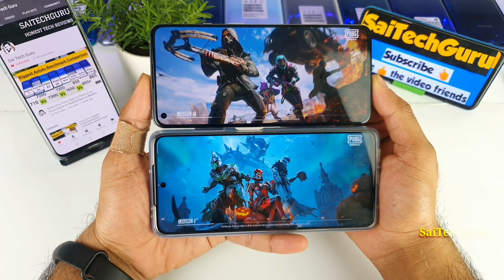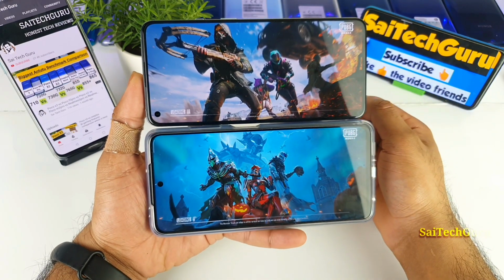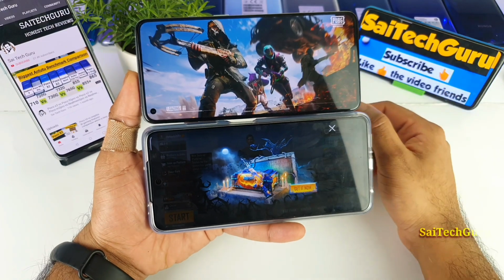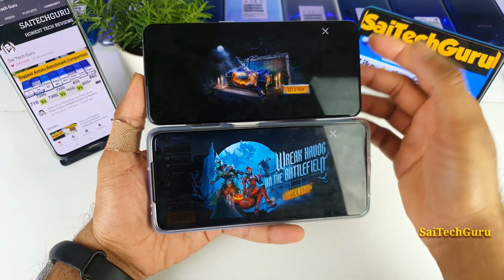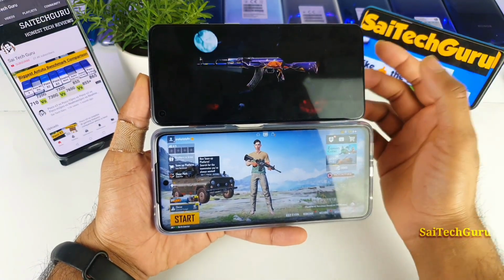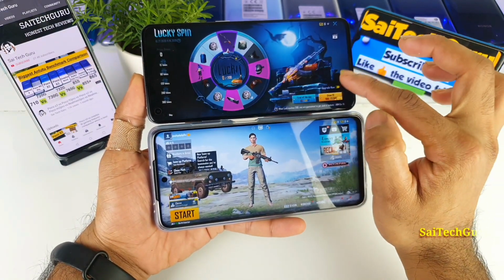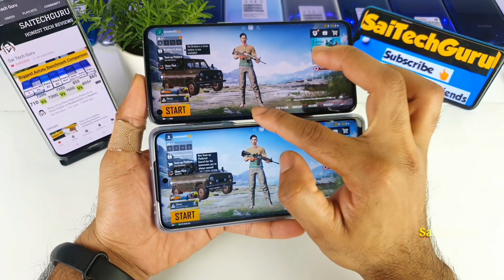So let's see the second time which phone will actually open faster. As you can see, the Poco X3 opened the game a little bit faster. That's very good. Surprisingly, the Poco X3 opened faster. And now let me try to shift to the other game.